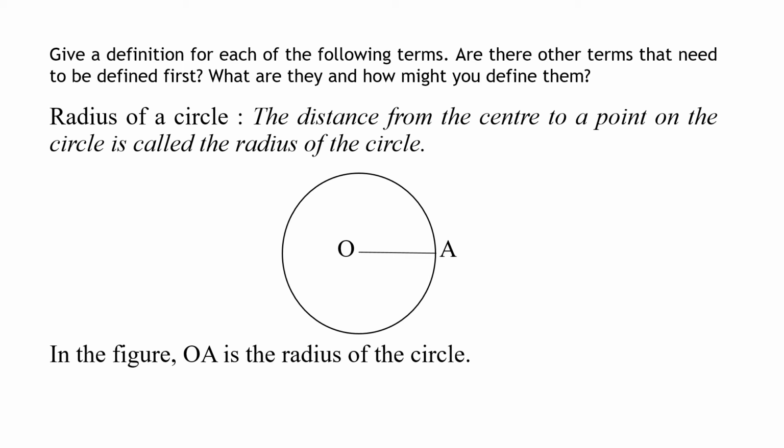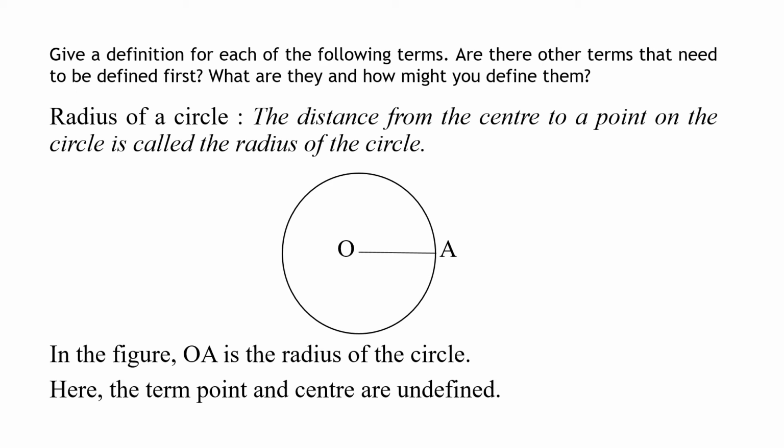Again, if you see, the radius is also a line segment, and because a line segment can be measured, means the radius of the circle can also be measured. So again, the radius is a line segment which has 2 endpoints. One endpoint is the center of the circle and one endpoint is any point on the circle. So this is the definition of radius. Here the terms point and center are undefined. So we have not defined them yet, but we'll do it later when we do the chapter on circles.